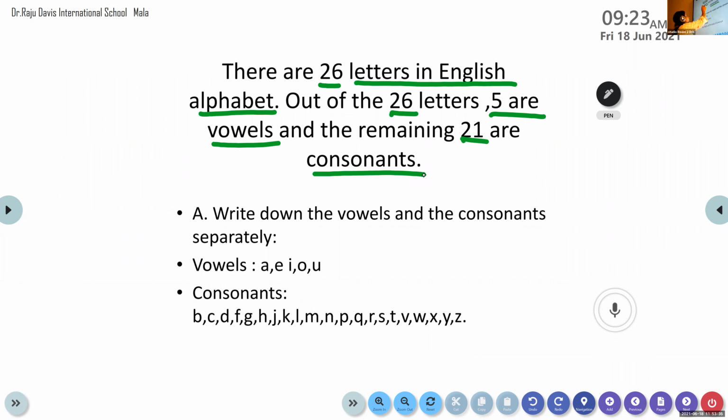These vowels and consonants, they are very good friends, because with the help of vowels and consonants linked together, we can make words.